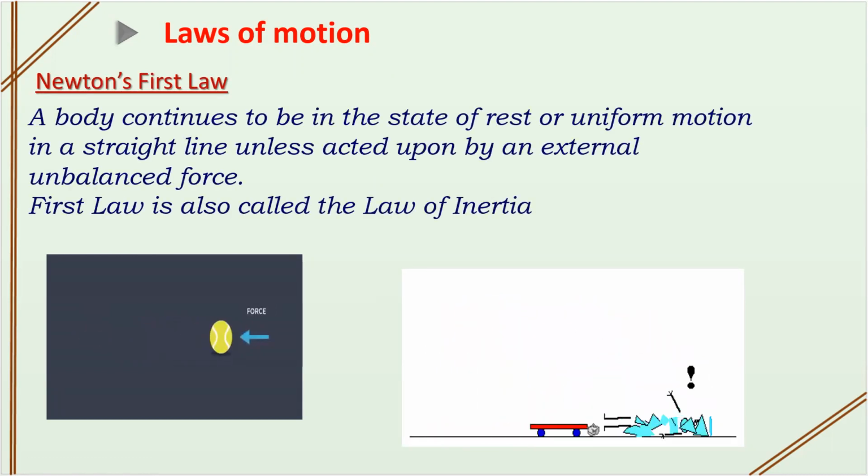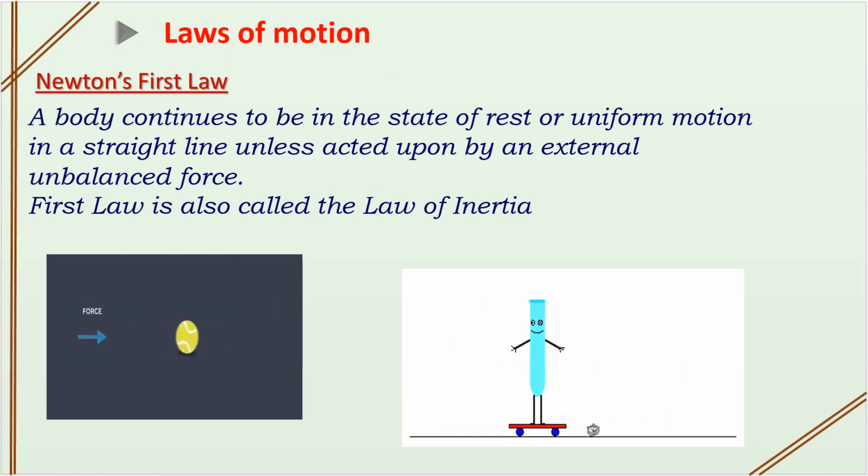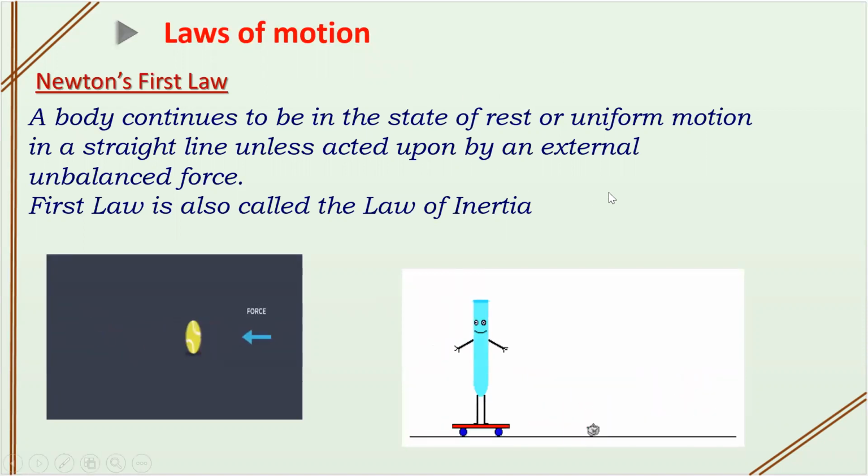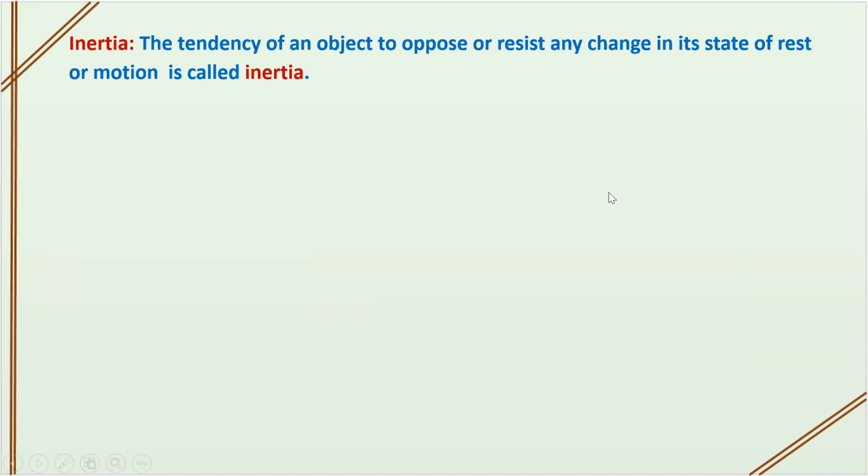So what is the statement of Newton's first law of motion? A body continues to be in a state of rest or uniform motion in a straight line unless acted upon by an external unbalanced force. This first law of motion is also called the law of inertia. So what is the definition of inertia? The tendency of an object to oppose any change in its state of rest or motion.